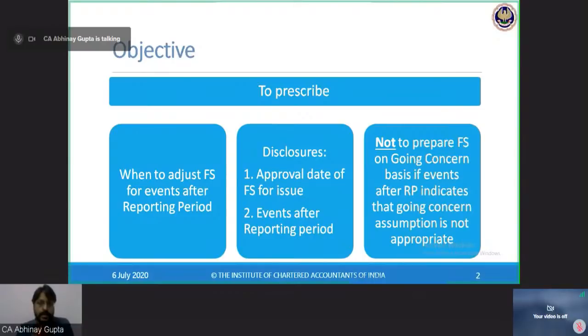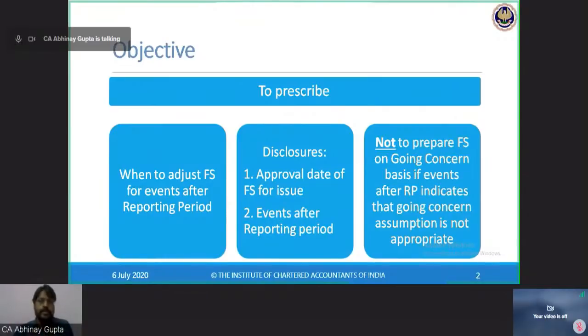And if that event needs to be adjusted, then I will take effect of this event in my financial statements, and I will also make the disclosures. But for non-adjusting events, I will not take effect into the financial statements, and I only will make the disclosures. So that is very clear. Adjusting are those which are getting adjustment. Non-adjusting are those which are not getting adjustment.